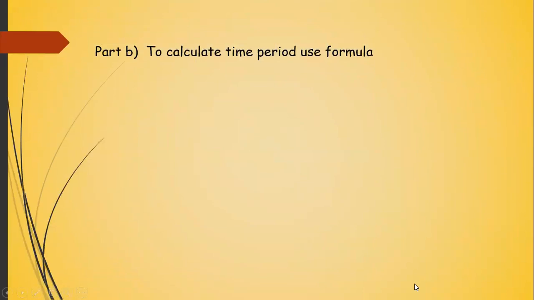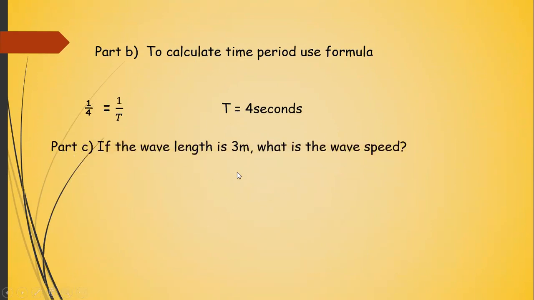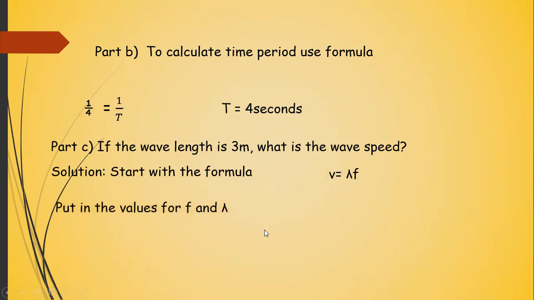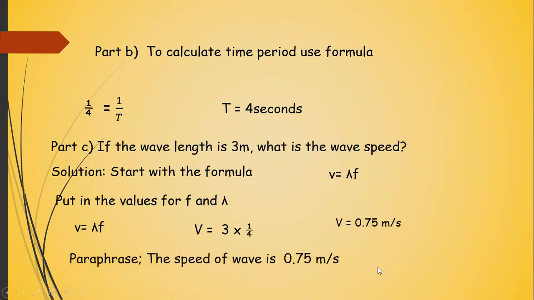Now to calculate the time period, we are going to use the formula: frequency is the reciprocal of time period. So 1 upon 4 is equal to 1 upon T. If you cross multiply, T is equal to 4 seconds. The last part is, if the wavelength is 3 meters, what is the wave speed? So start from the formula V is equal to lambda f. Putting the values for f and lambda, we get 3 into 1 upon 4, and this will be 0.75 meters per second. So this is the speed of the wave.